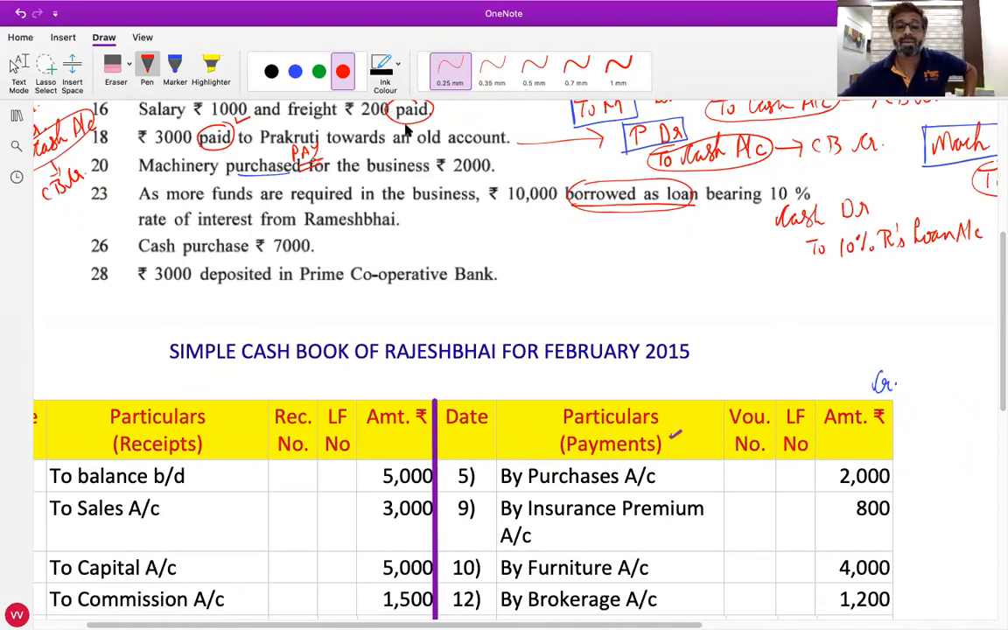So cash comes in, debit what comes in, cash account debit. Ramesh Bhai is the giver, credit the giver, to 10% Ramesh Bhai's loan account. Now Dev, where will we record it in the cash book?